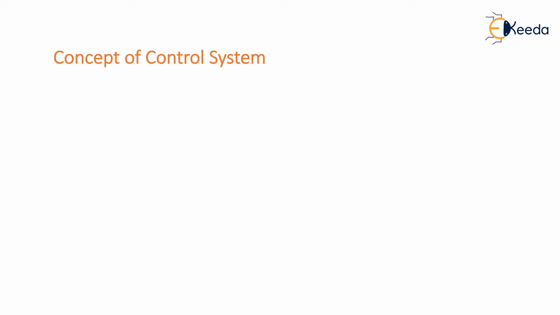Let us understand the concept of control system. So when it comes to control system, I would break this in two parts, that is system, and then we'll understand what is the meaning of control, and then combinedly we'll understand what is meant by a control system. So let us define what is system.